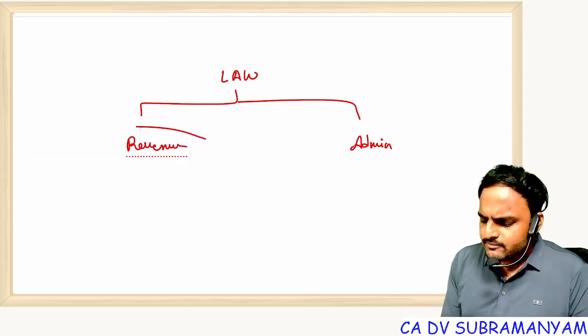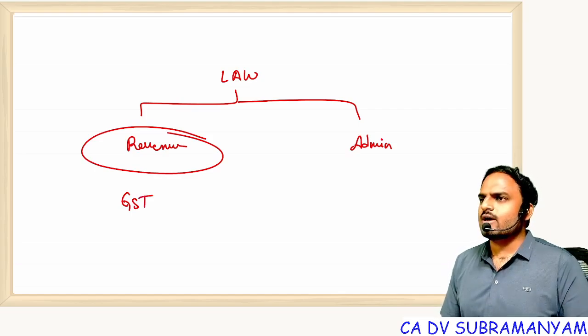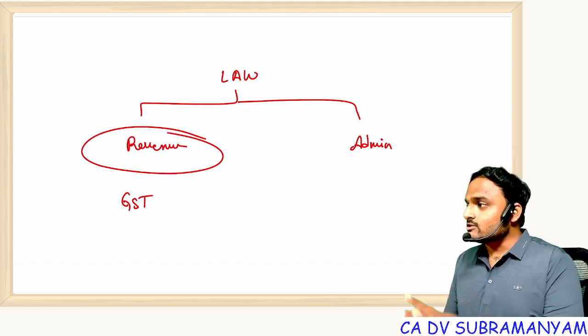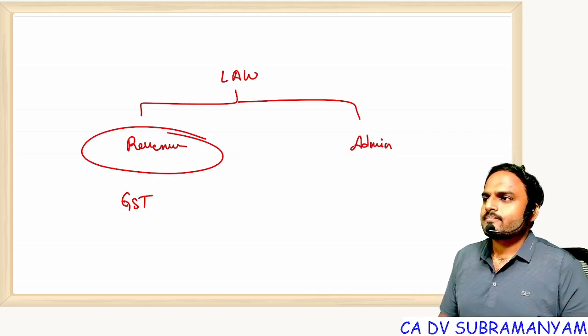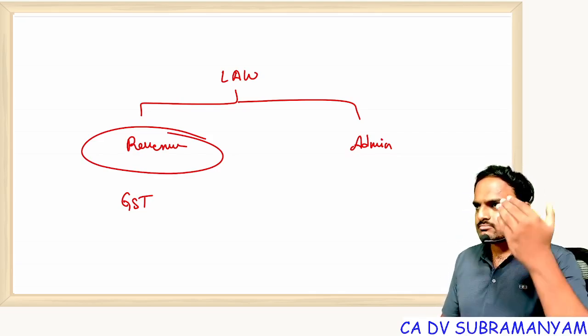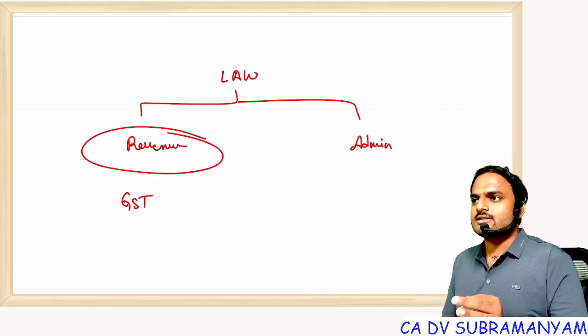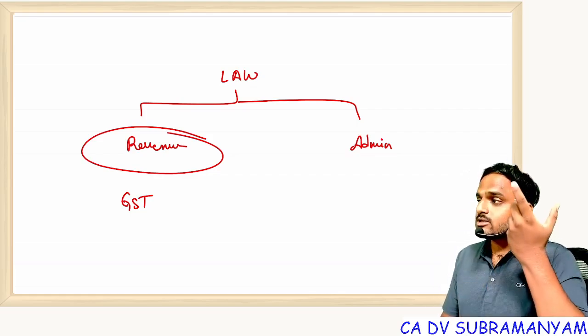Can you tell me an example for revenue laws? Exactly, GST. Every month 1.5 lakh crore government is getting from GST. It's not 1.5 crore, it's not 1.5 lakh, it's 1.5 lakh crore. That means throughout the year, just calculate, 18 lakh crores budget is coming from GST. You may wonder, how that much amount, how?